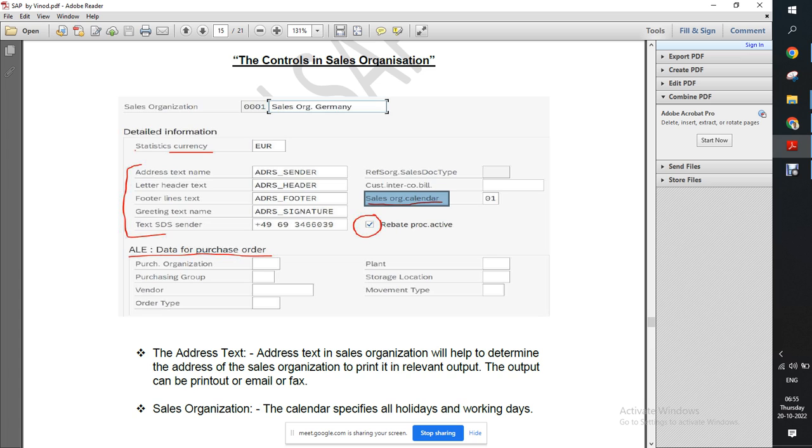Factory calendar is like when our factory is running, what is the time, what is the date, when is the holiday. Suppose the customer has asked for any material on Tuesday, and it will take 3 days to transit the material, then when will we start, when will we load it? After our completion of holiday.